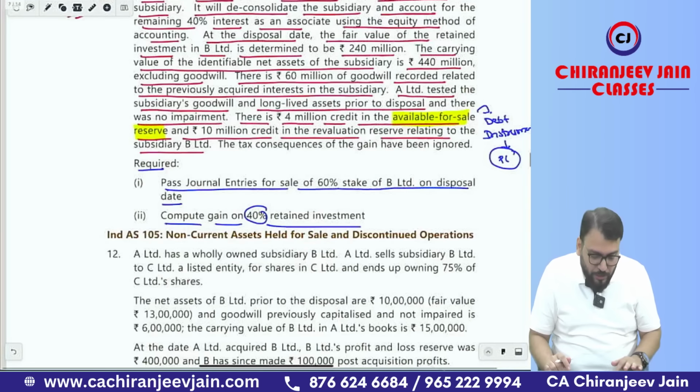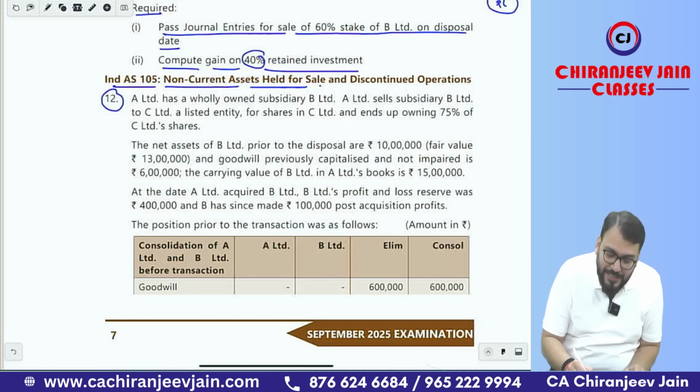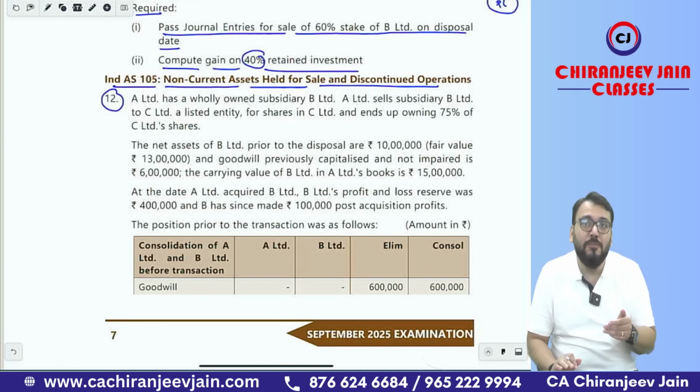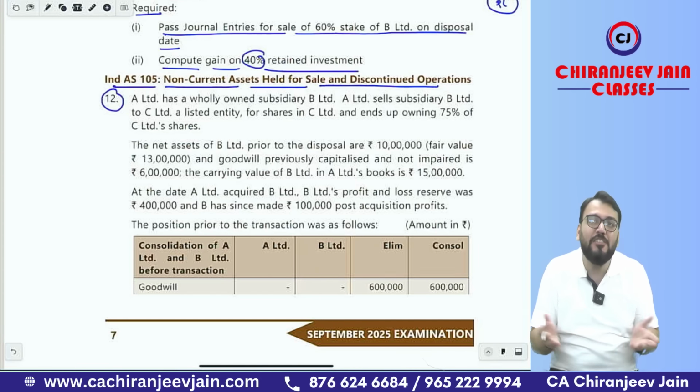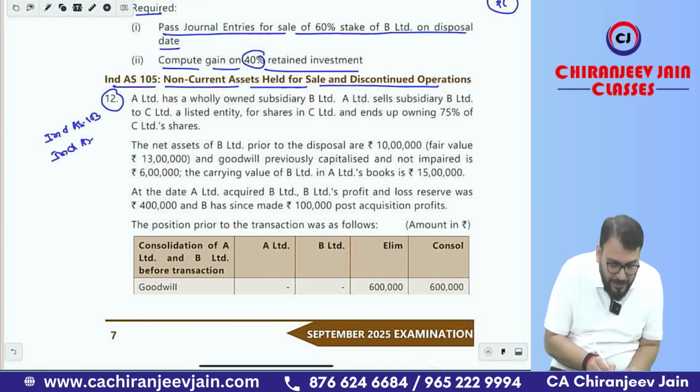Then come to the next question, question number 12. In question number 12, the heading given is Ind AS 105 non-current asset held for sale and discontinued operation. The heading is not correct. Of course, the question might have been designed for Ind AS 105, but then they have not considered any point of Ind AS 105. Actually, when you read this question, you will be totally confused. If you read it with the heading, actually this question is related to Ind AS 103 and Ind AS 110.